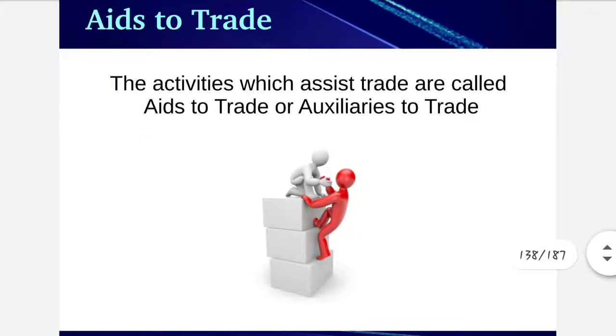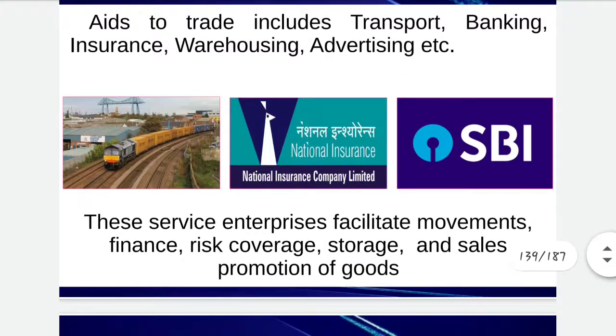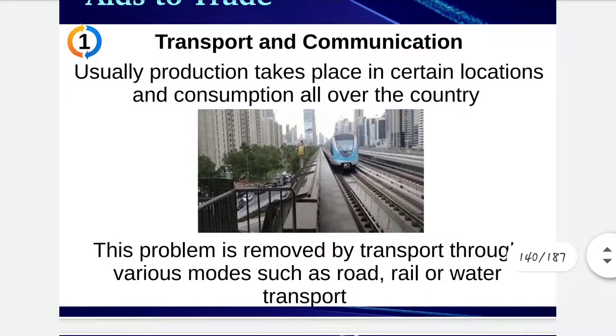Then aids to trade, or auxiliaries to trade. By aids to trade, we mean the services which help in trade and its development. It includes transport, banking, insurance, warehousing, advertising, etc. As I have already talked about the hindrances of person, place, time, risk, finance, and information, all these can be removed with the help of aids to trade.